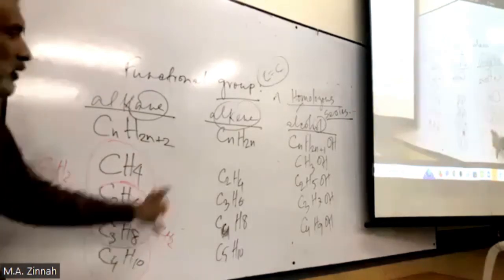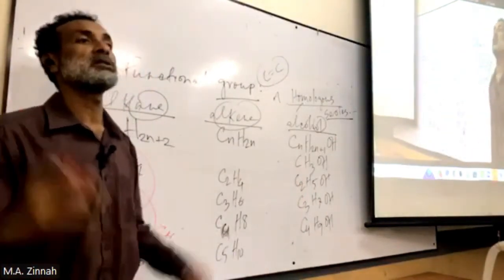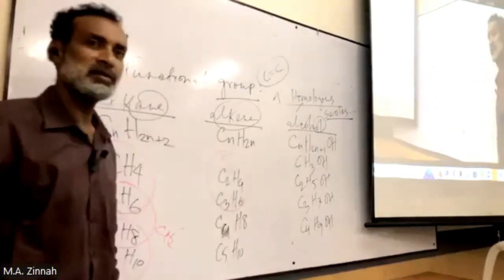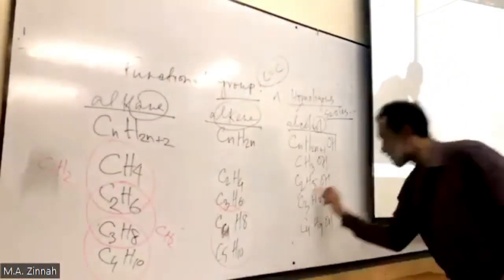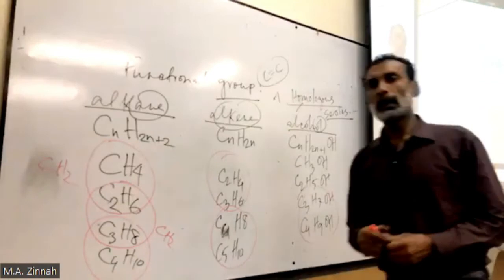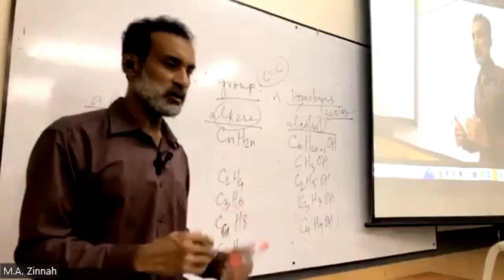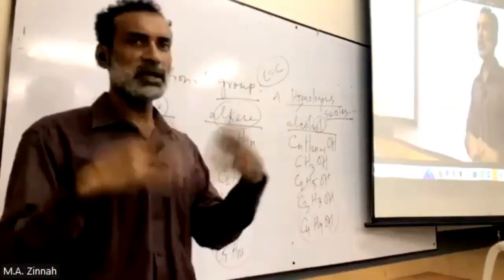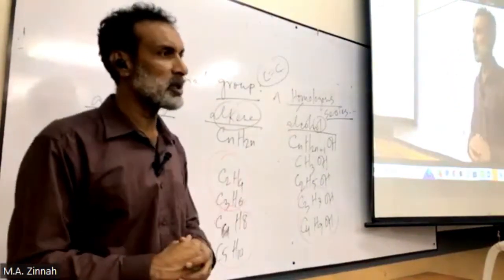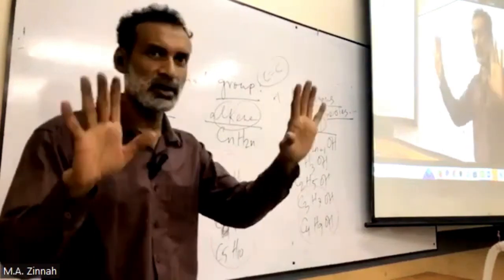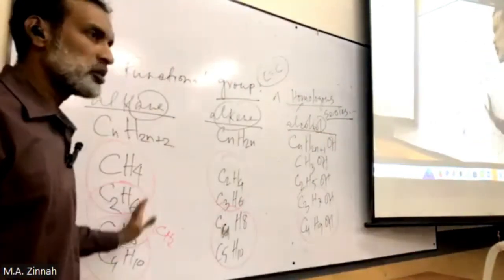This is not only here. For any homologous series, between 2 adjacent members, the difference is what? What do you get here? CH2. Okay. So along with the first similarities in the properties of homologous series, they have the same functional group and similar reactions. And between any 2 adjacent members, there is a difference of CH2. Okay. This is third. And the fourth similarity I say, the molecules are getting bigger, right?